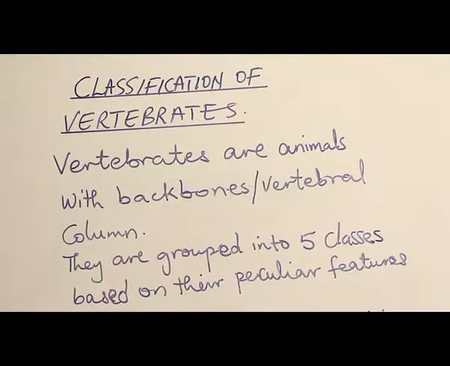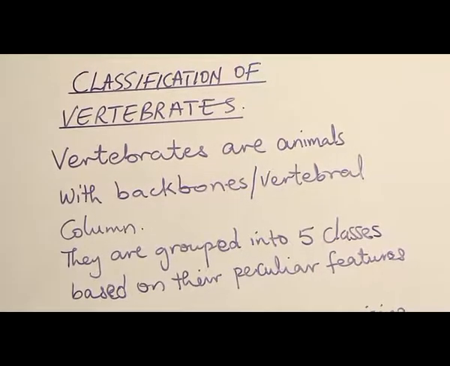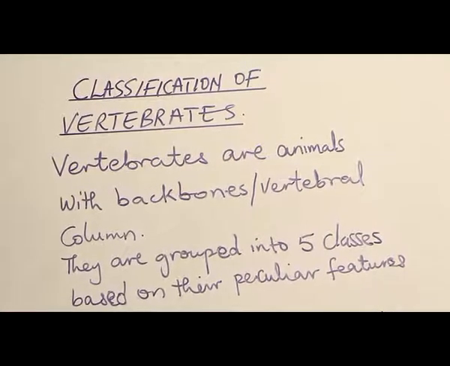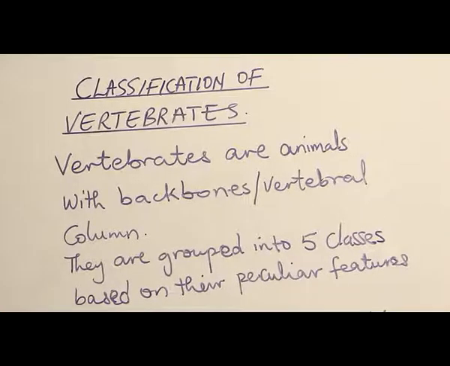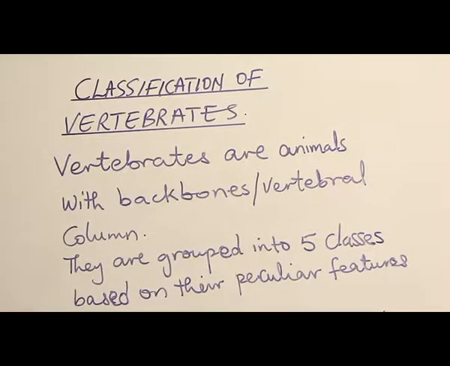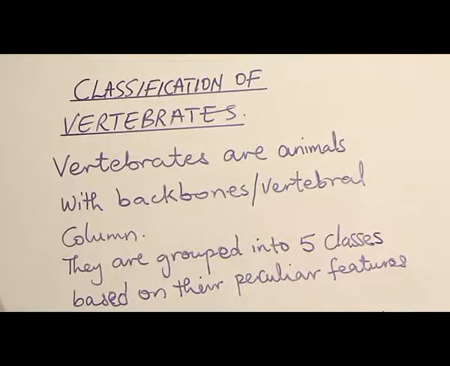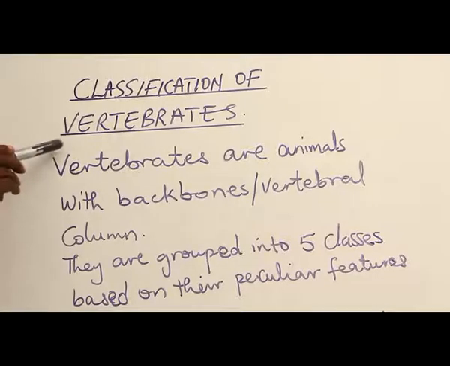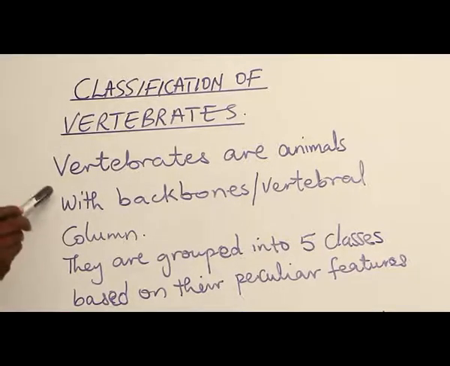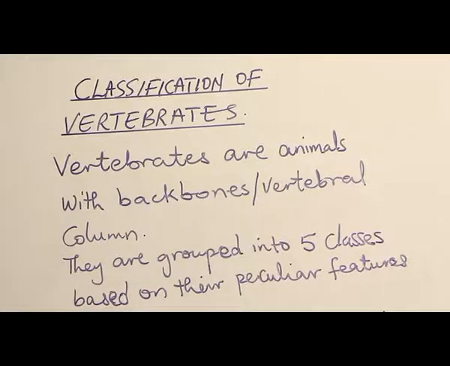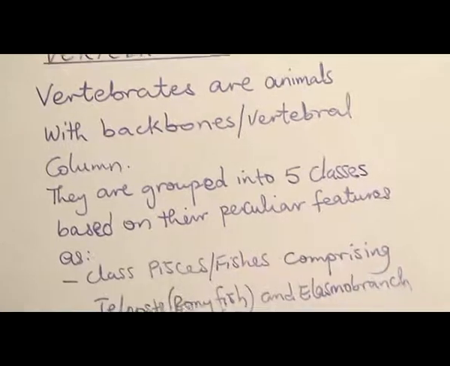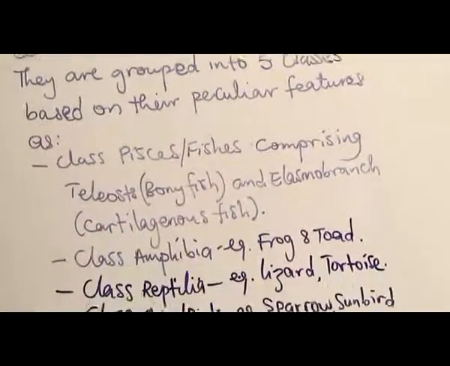We are going to look at the classification of vertebrates. So far we have looked at the general principle, the system of classification of living things into plants and animals. Then we come to animals, we have the vertebrates and invertebrates. We have looked at some questions based on invertebrates. Now we are going to look at vertebrates. Vertebrates are animals with backbones or vertebral column. They are grouped into 5 classes based on their peculiar features.